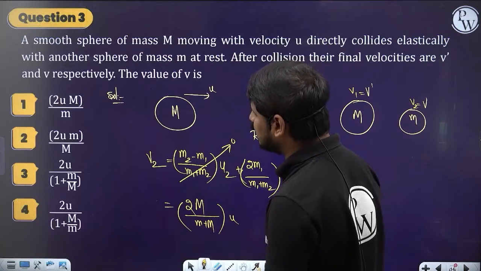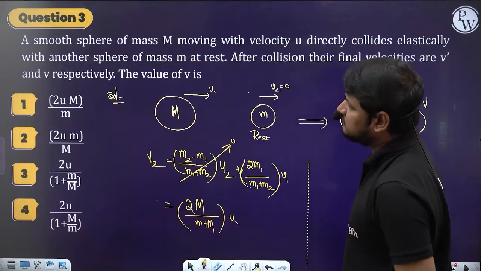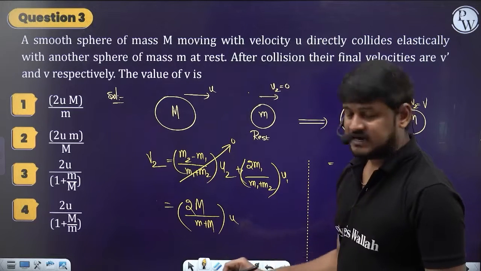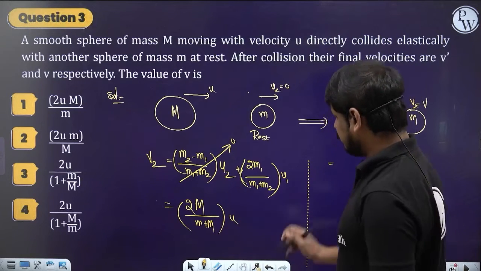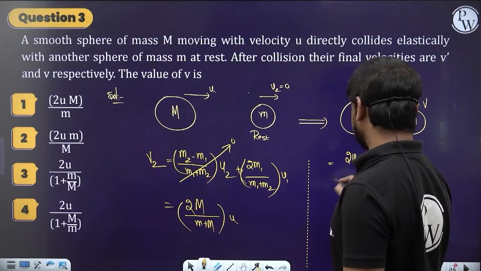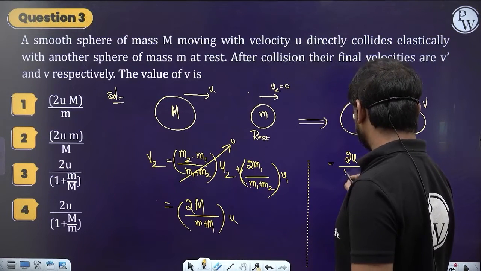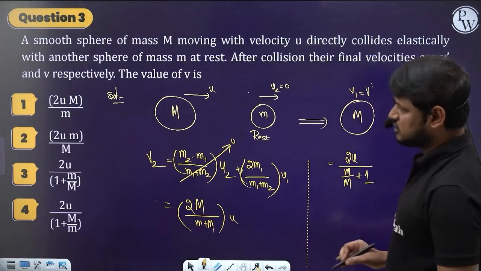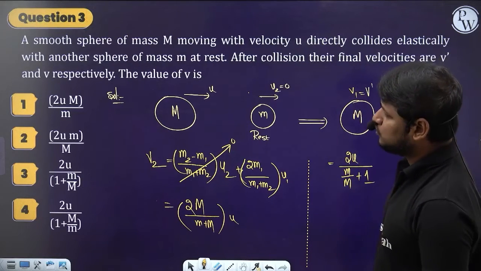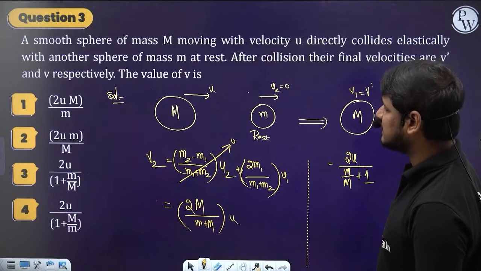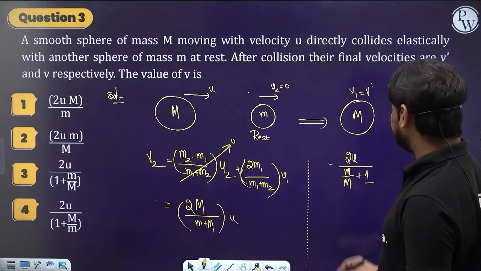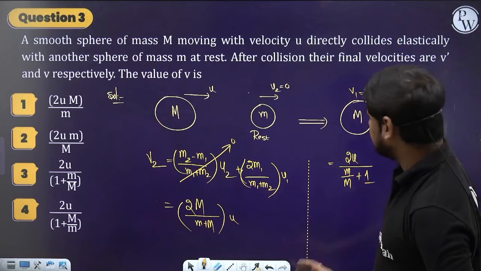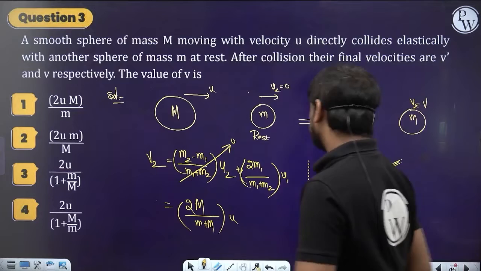Let's divide it by the small m mass or capital M mass. So let's divide each term, numerator and denominator, by the capital M mass, so capital M cancels. So here, small m by capital M plus 1. This option is there, check it: 2u by 1 plus small m by capital M. If I divide it with small m, then I'll get 2mm by, so it's not there. So this option is the only one. So I'm doing nothing here.